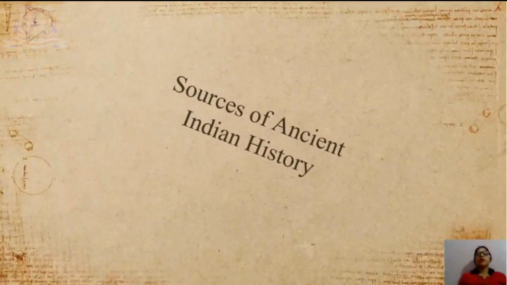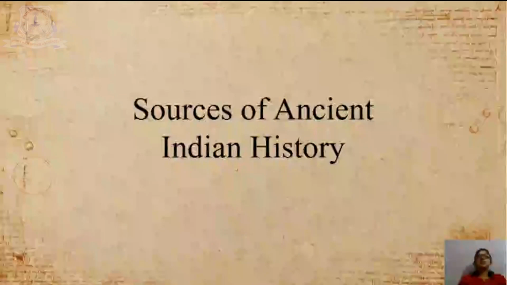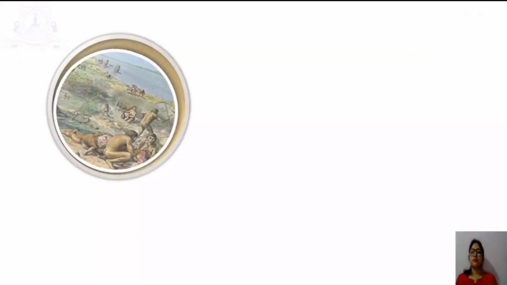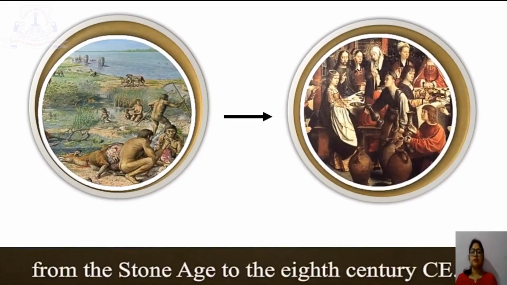Students, I hope you all are so far clear with three types of sources of history. Now, we all are going to study sources of ancient Indian history. Students, you can see two pictures on your screen. The first picture reveals the Stone Age period and the second picture is of the 8th century. You can see there is a lot of transformation from the Stone Age period to the 8th century.